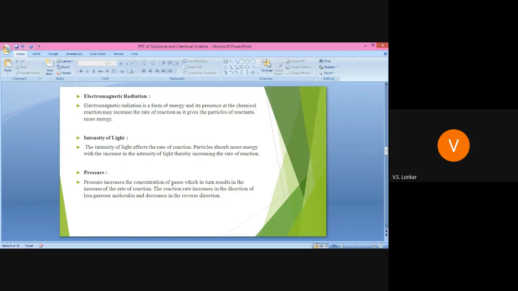Have you understood? Is there any doubt regarding today's lecture? No? Okay, because first it was the introduction of chemical kinetics and definition. Then what do you mean by the rate of reaction? Then factors affecting rate of reaction.